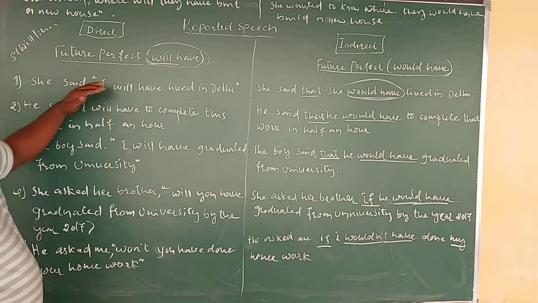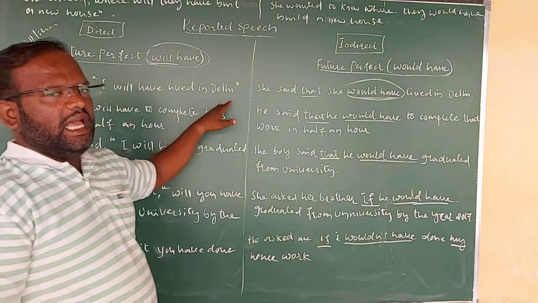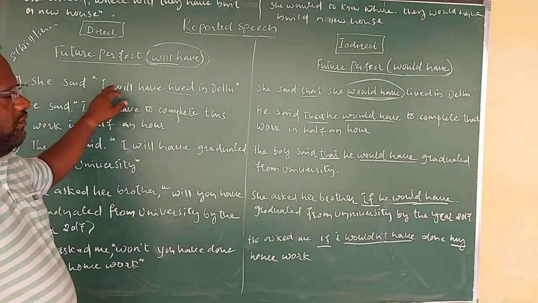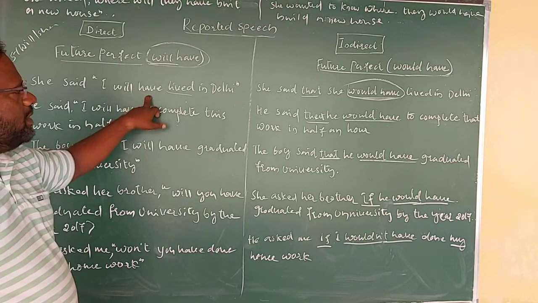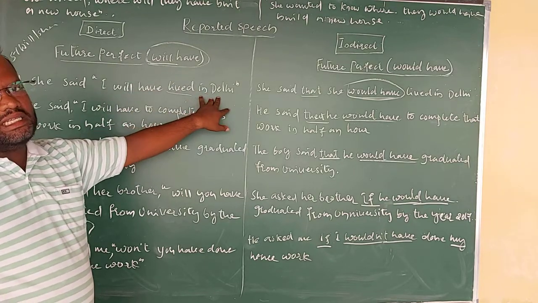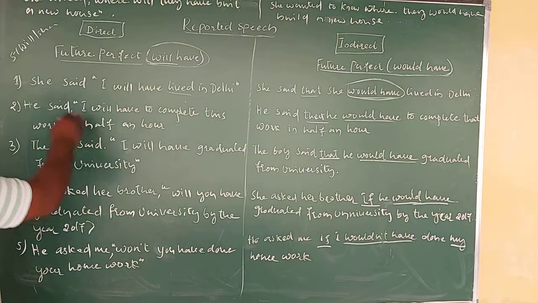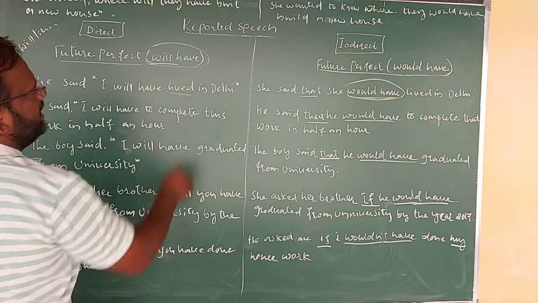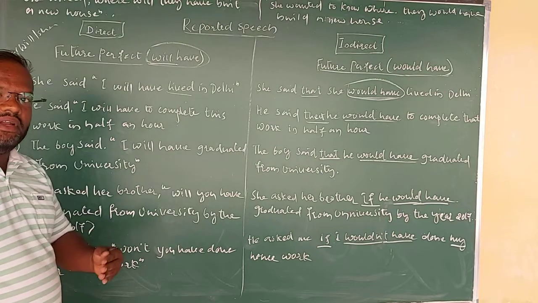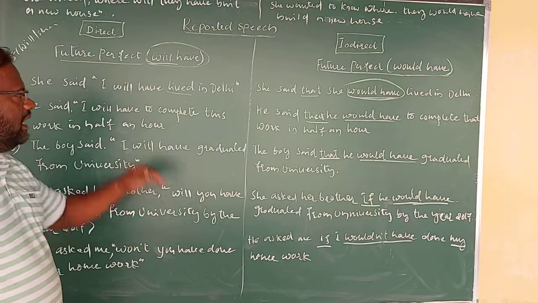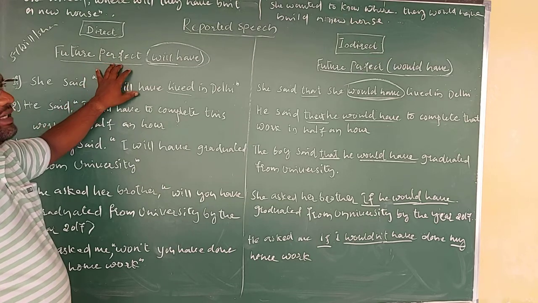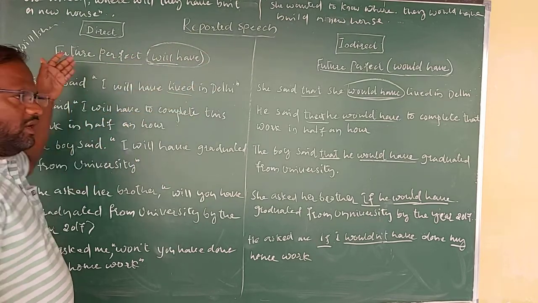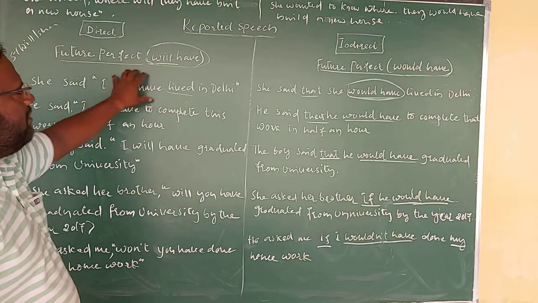She said, I will have lived in Delhi. V3 we have used, as per the formula: subject plus will or shall plus have plus V3 plus, lastly, the object. So let's concentrate here. She said, I will have lived in Delhi. It is the direct speech of a future perfect tense. This will have will change into would have.